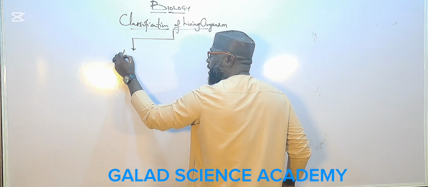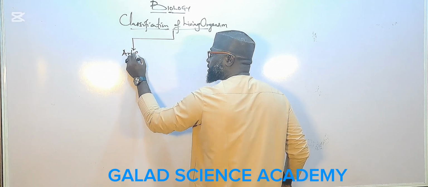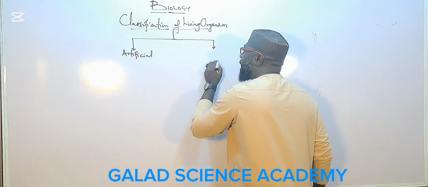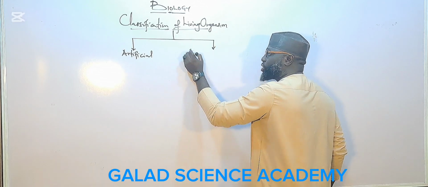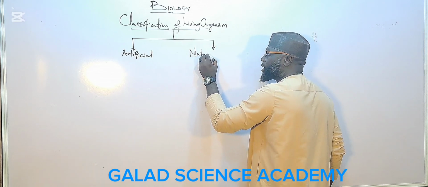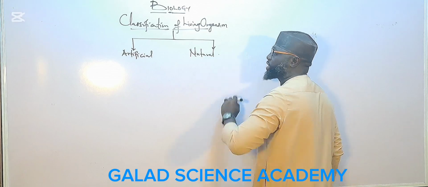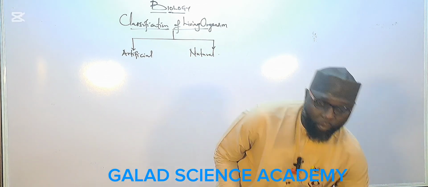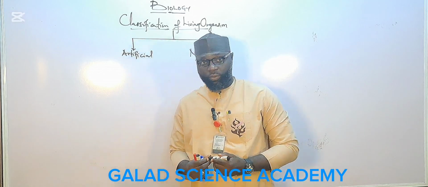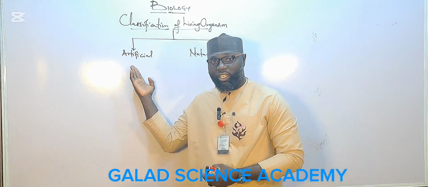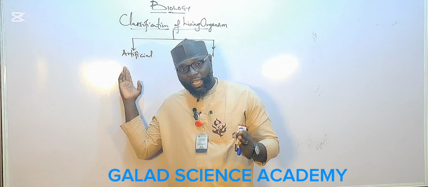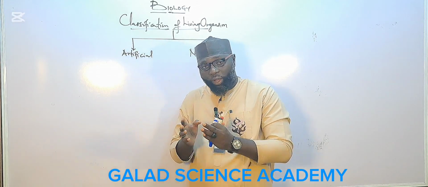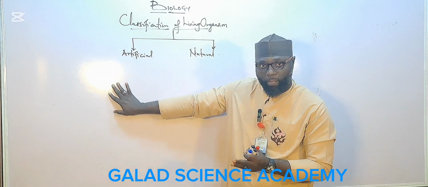We have artificial classification, and the second one, natural classification. Artificial classification is based on the easily observable features or characteristics of living organisms.